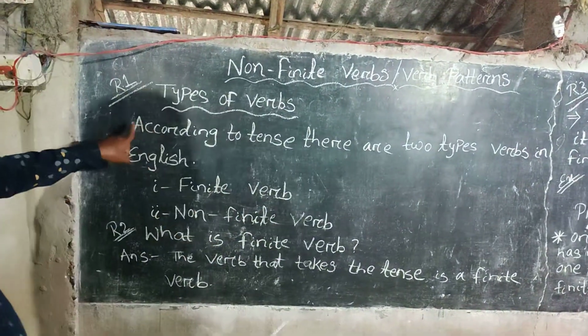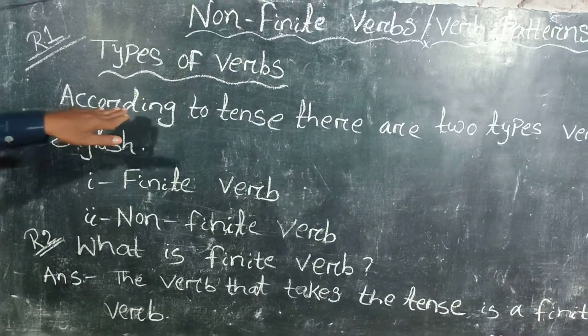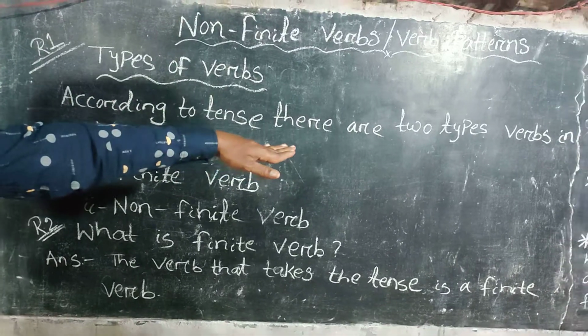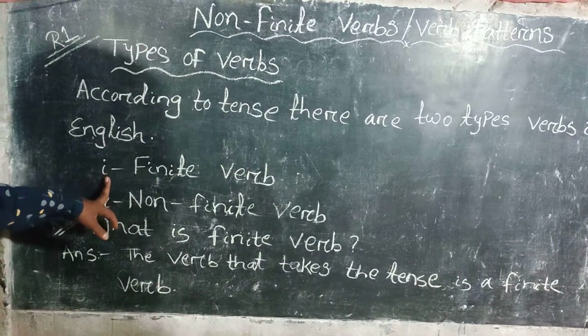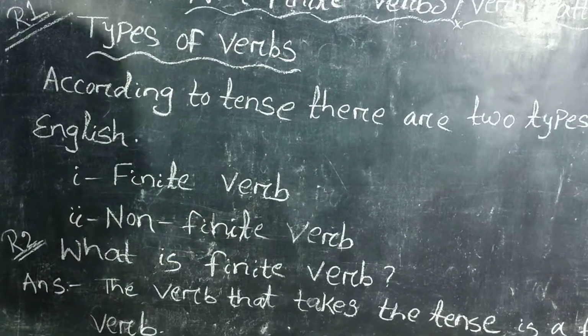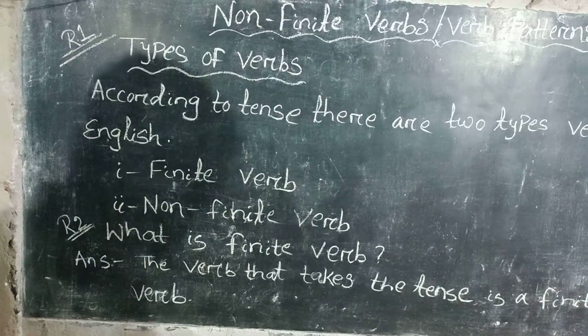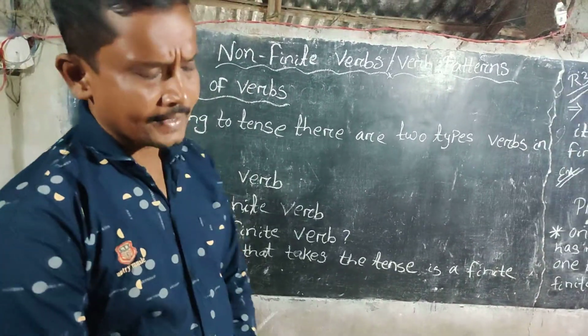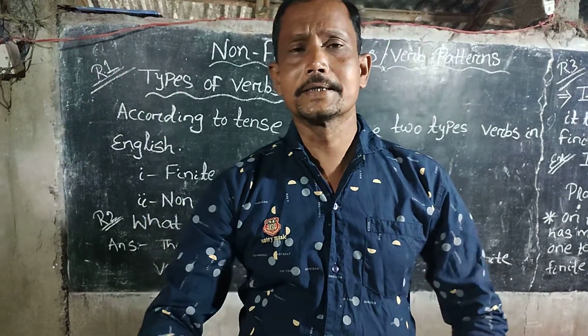Once again, types of verbs according to tense, there are two types of verbs in English. The first one, finite verb, and the second one, non-finite verb.